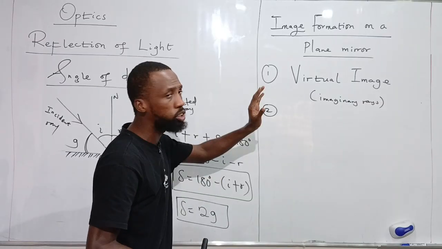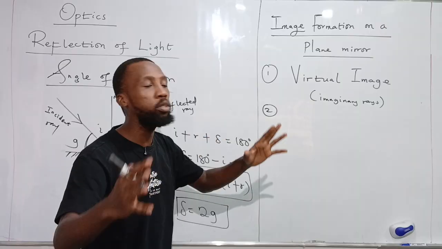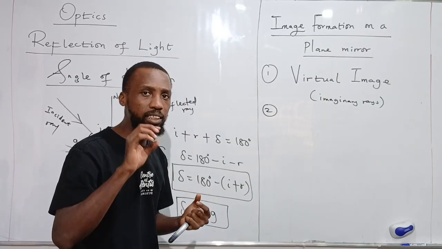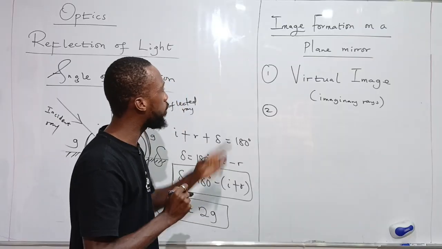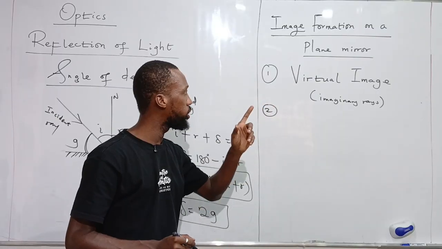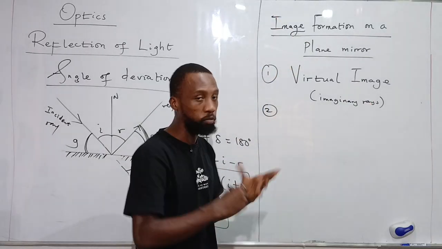As we progress in optics, we are going to be solving so many mirror equation problems and the likes. And there are important things you should note. One of the important things is about virtual images and real images. This is the type of image that the plane mirror will produce, in terms of type.